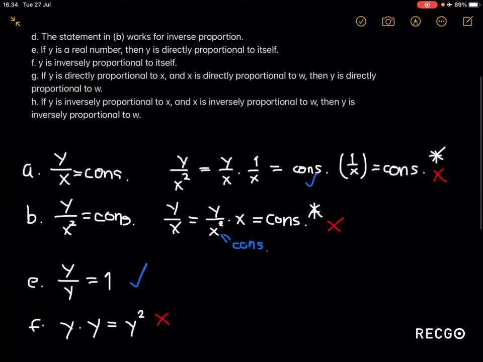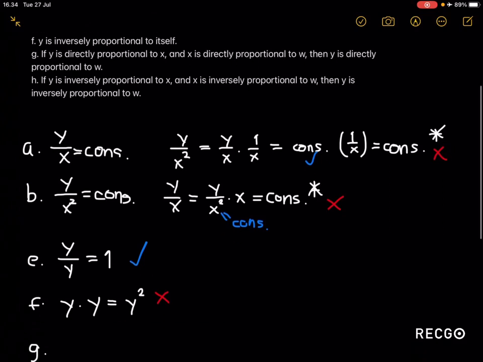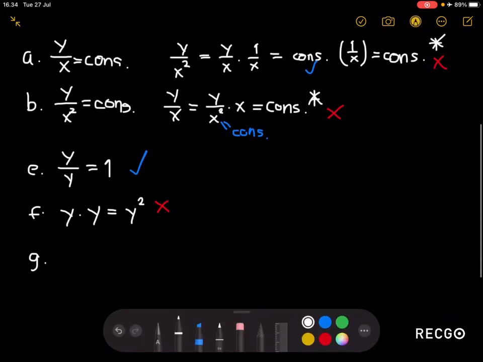Now for part G, if y is directly proportional to x and x is directly proportional to w, then y is directly proportional to w. We can use the definitions of direct proportion multiple times right here. So for the first part, we know that y must be equal to, let's say, a constant k times x. And then next thing, we know that x must be, let's say, constant L times w.